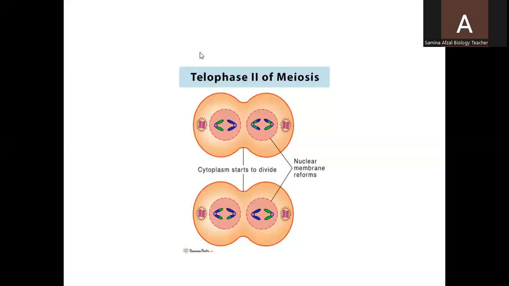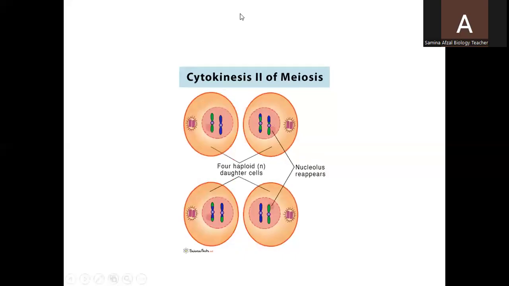Now again there will be the cytokinesis after the division of the nucleus. As the result of cytokinesis, two daughter cells are divided into four daughter cells, and every daughter cell has n number of chromosomes, meaning 23 chromosomes. So this is all about meiosis, and this is all about today's lesson.